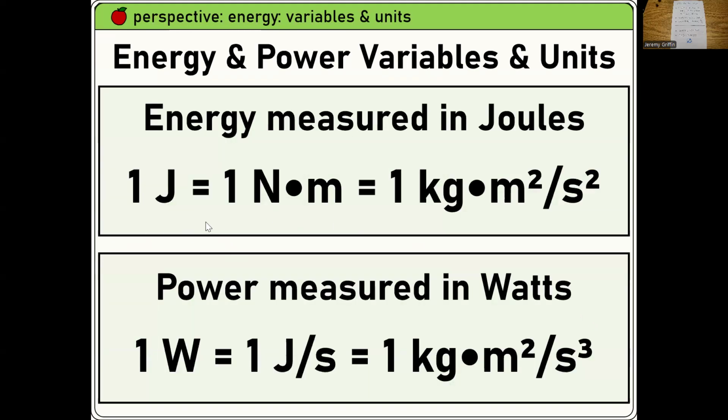Let's get a closer look at those units. So 1 joule breaks down into 1 Newton times meter. Hey, that makes sense because you guys know work. Guys, what's the formula for work? Work equals what times what? Force times distance. Yeah, and force is in newtons, and distance is in meters. Put it all together, right? And it further breaks down like that in terms of kilograms, meters, and seconds.